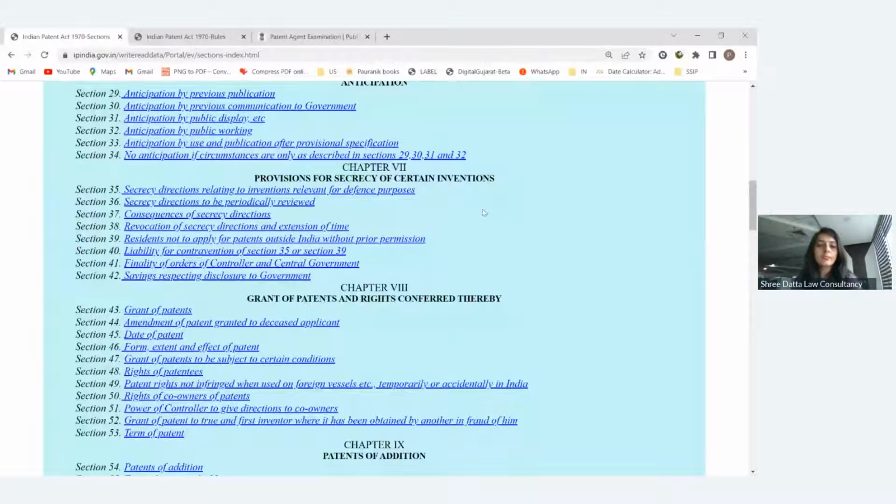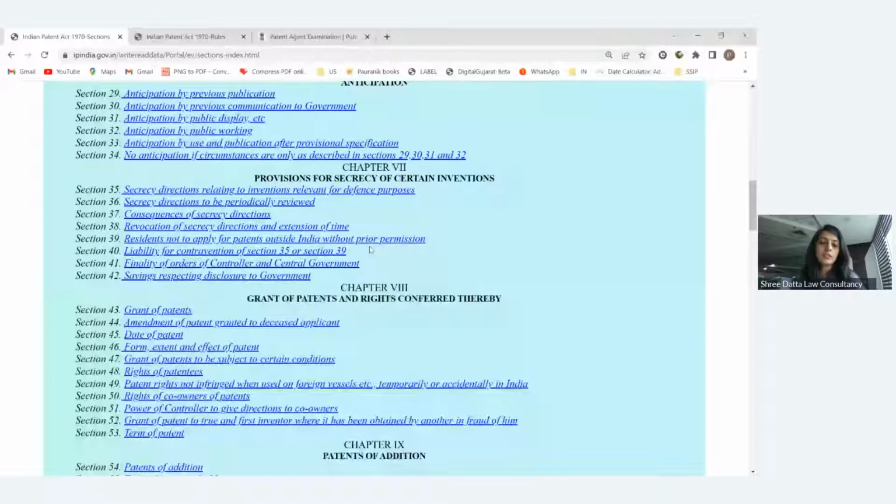So to keep these things secret, they have added these provisions. In this case, if anything is related to defense, or any other invention helpful for the Indian people or the country,